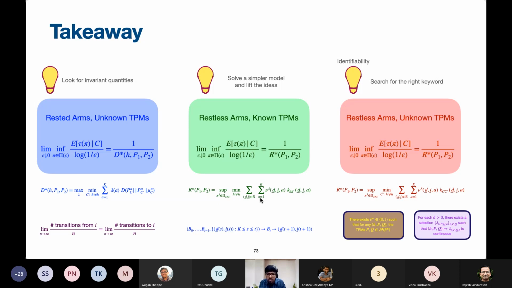Now, coming to the number of arms, as you can see here, there is a k which comes in this summation in all of these quantities. K is the number of arms. So we haven't analyzed the case when k goes to infinity. I think that is also a very interesting question. I have been asked that several times. I have some clues on what could perhaps come out in the analysis when k tends to infinity.